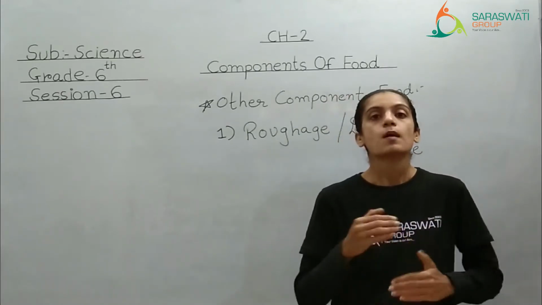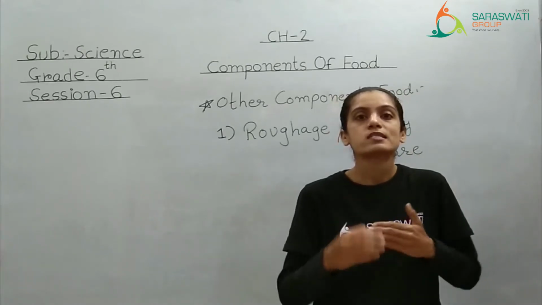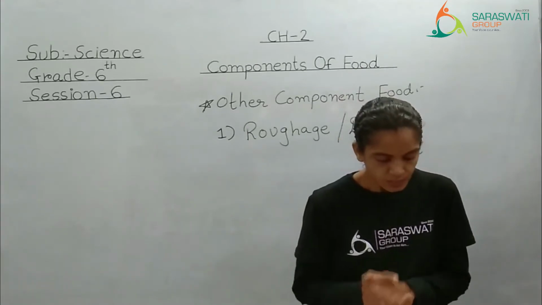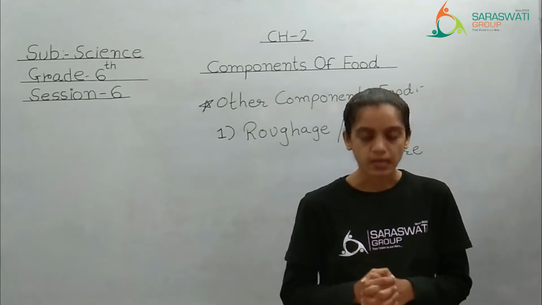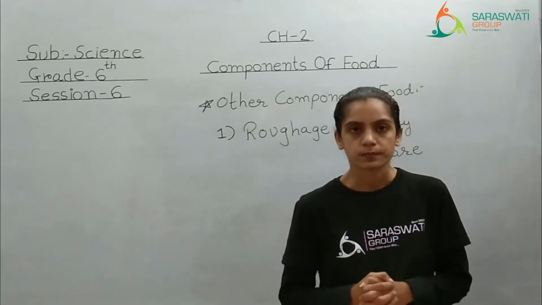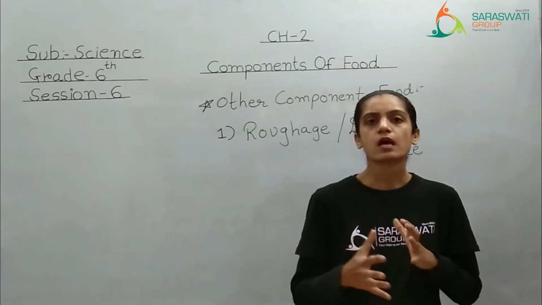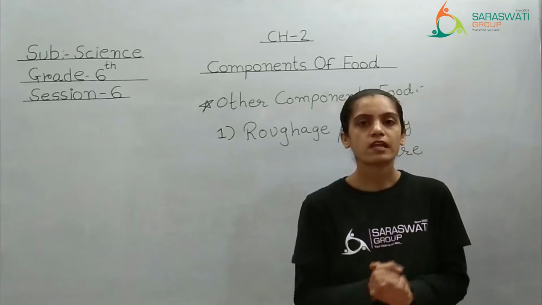Why? Because plant has one type of protein called cellulose. Right? See, this dietary fiber does not have any nutritional value for us. That means, yes, some of the fruits contain some vitamins and minerals, but they don't have much nutritional value.